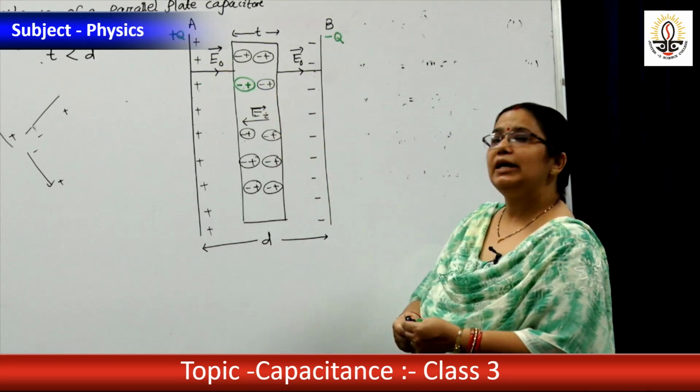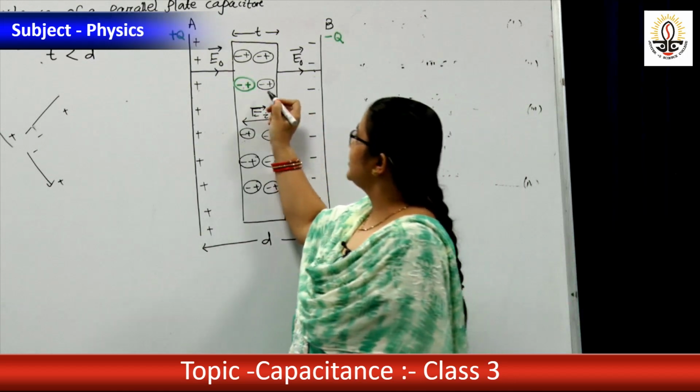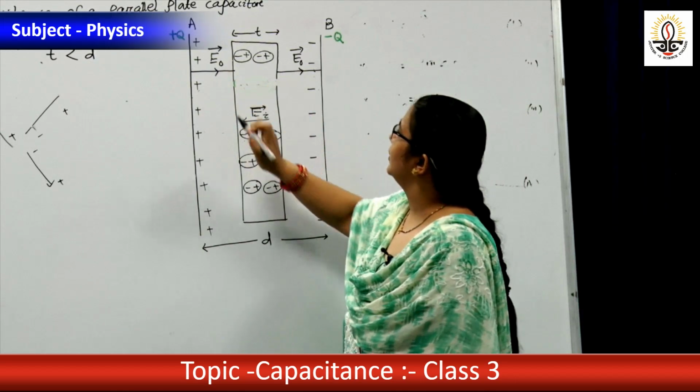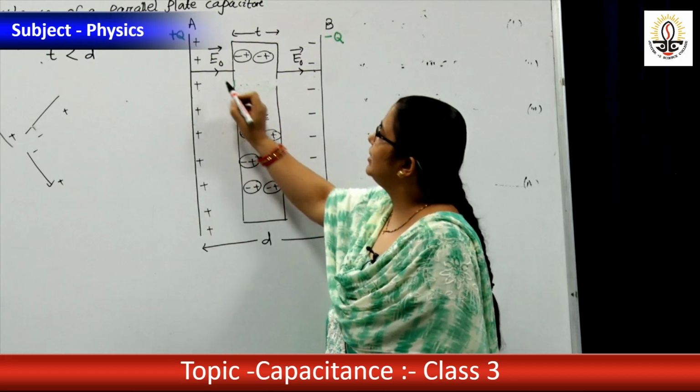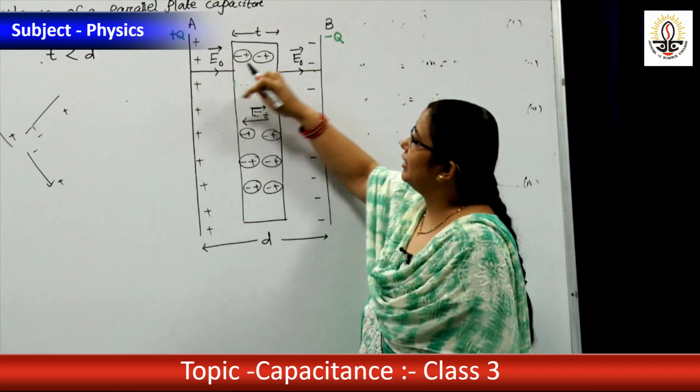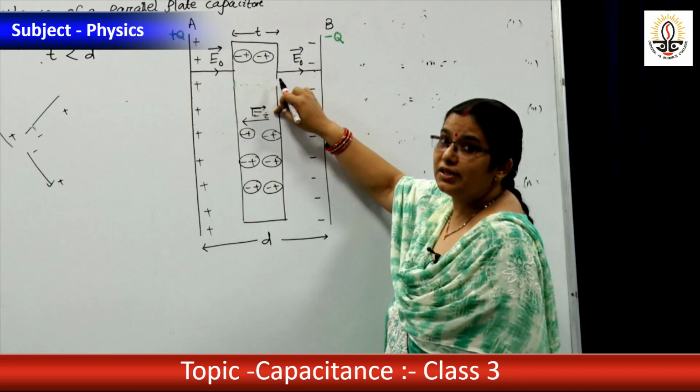So what is the direction of the electric field now inside the dielectric? EO minus EI. But this external electric field is more, because due to this an electric field is induced here.